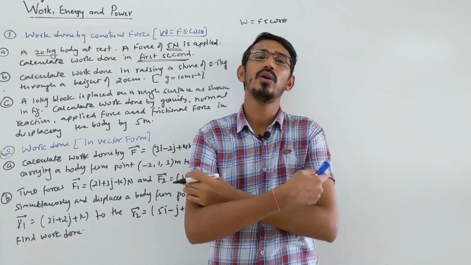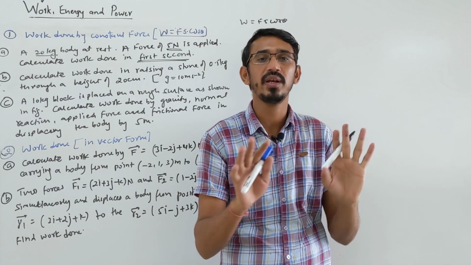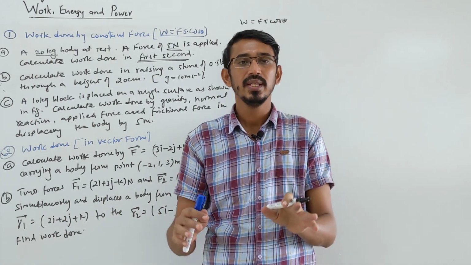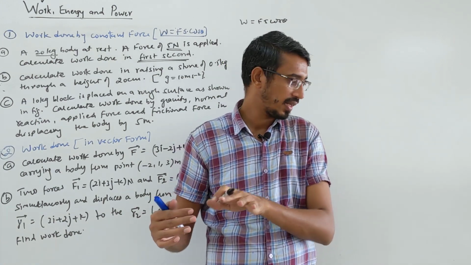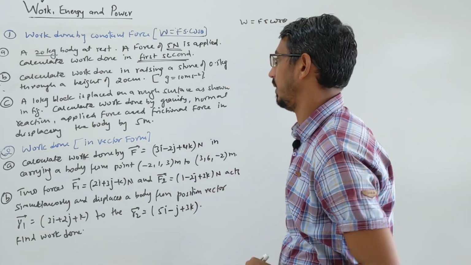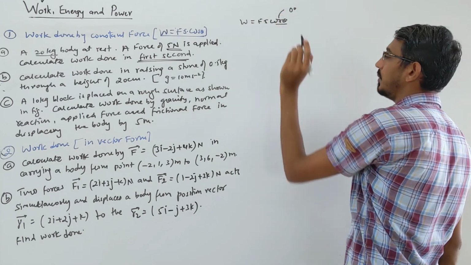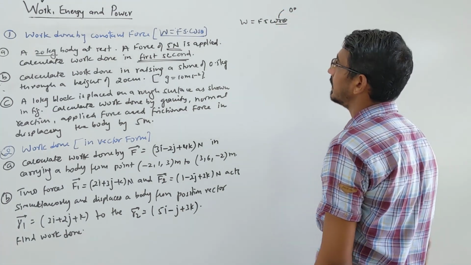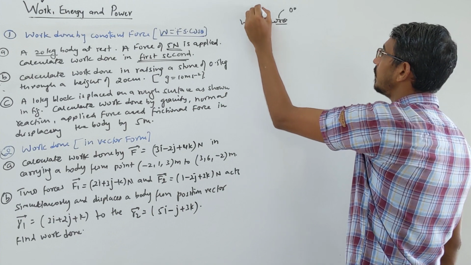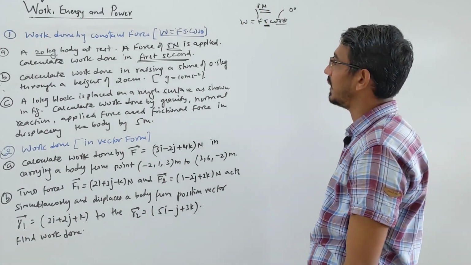They did not mention the angle here. Theta is not given. When not given, then we assume they are moving in the same direction. General case we will talk about, but in the simple case the displacement and force are in the same direction only, right? So we take 0 degree. Force is already given to you, 5 Newton. Now you have to talk about displacement.